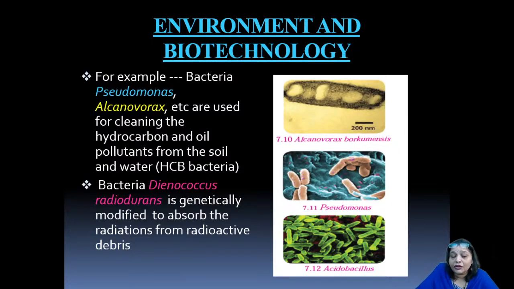Bacteria like Deinococcus radiodurans are genetically modified to absorb the radiations from radioactive debris. You can see pictures of Alcanivorax and Pseudomonas that help in removing the pollutants from the water bodies and the soil.